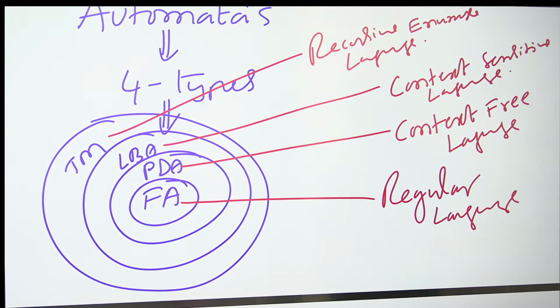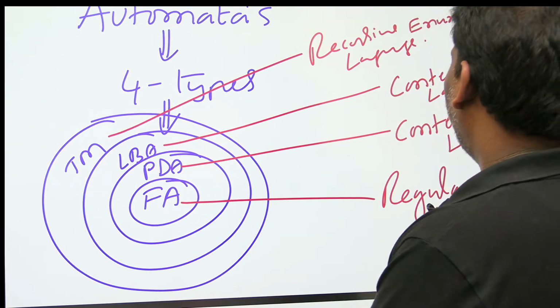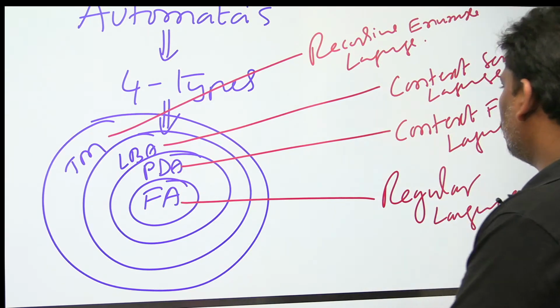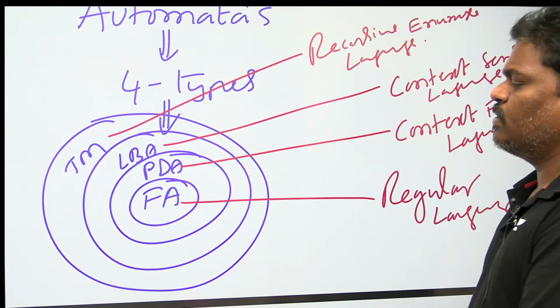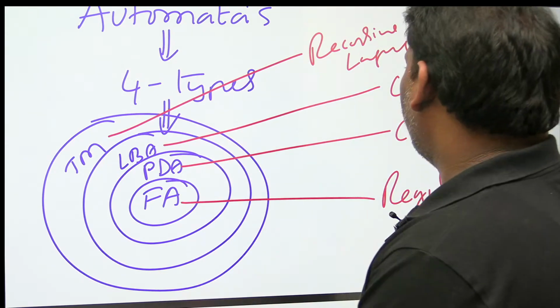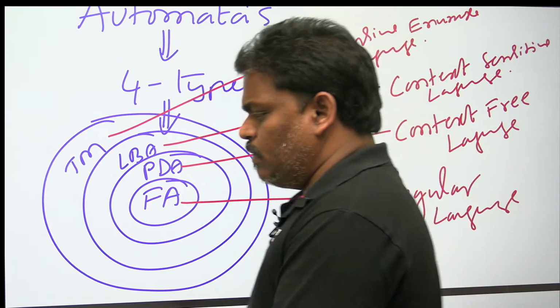Automatas are 4 types: finite automata, PDA, LBA, Turing machine. Finite automata language is known as regular language. PDA language is known as context free language. LBA language is known as context sensitive language. Turing machine language is known as recursive enumerable language. There are 4 types of languages.